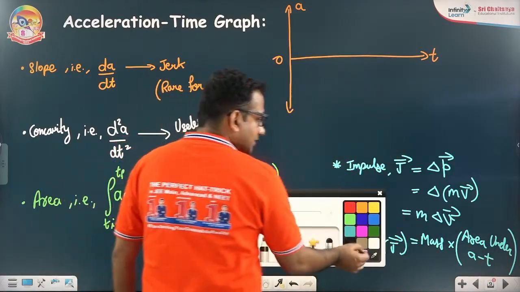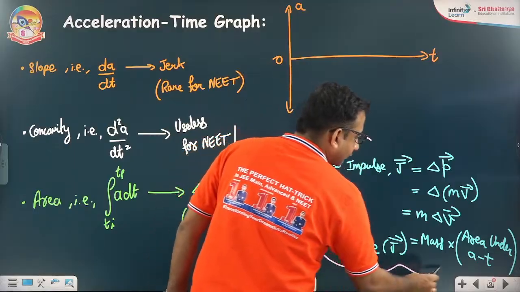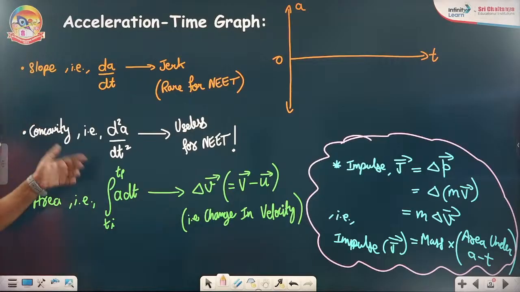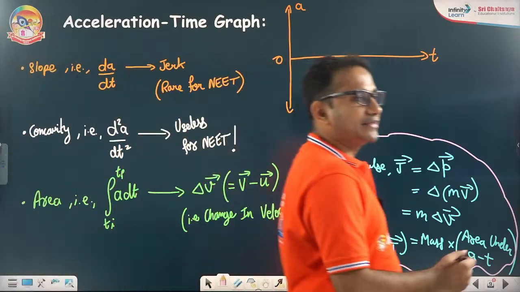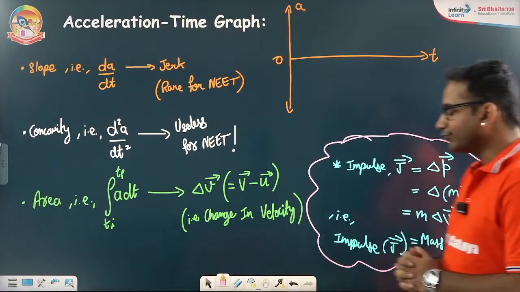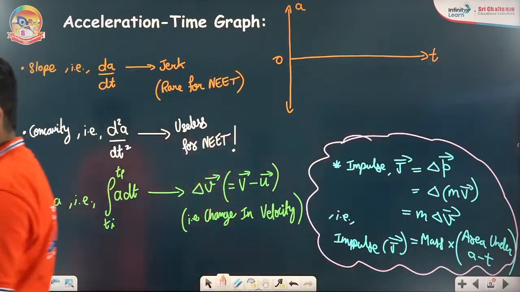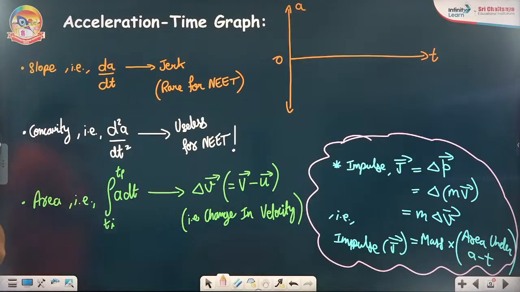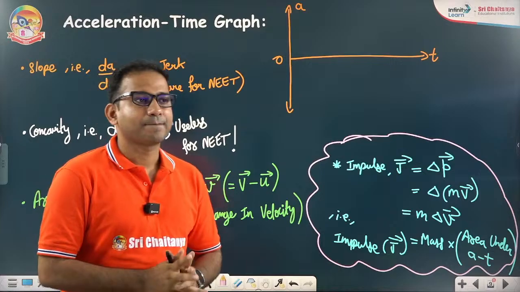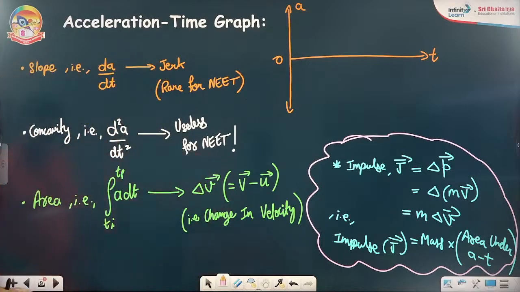All right. So this is another place where we are going to make use of this area under the curve for the AT graph. All right. Very simple. Quickly take the screenshot so that we can talk about 1-2 more situations. I hope that's fine. Chaliye, let's move on to the next one.